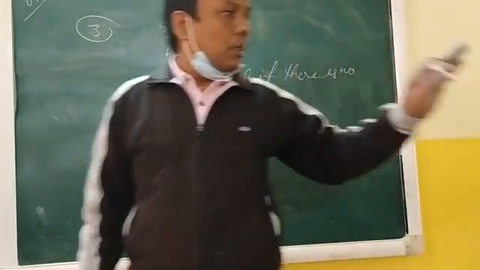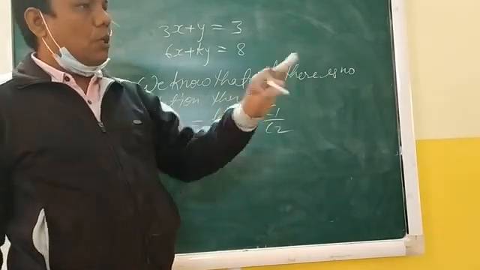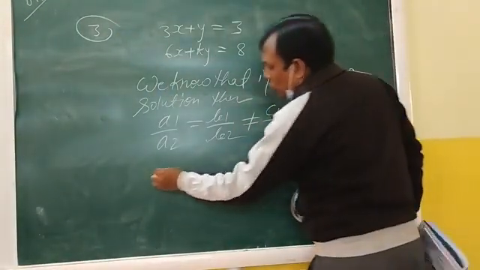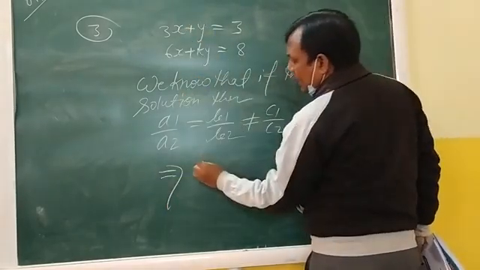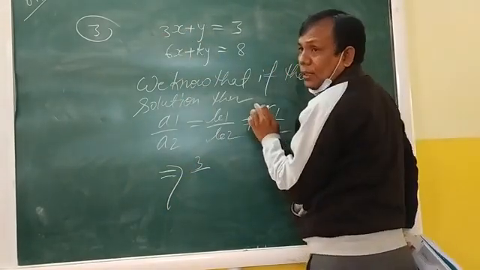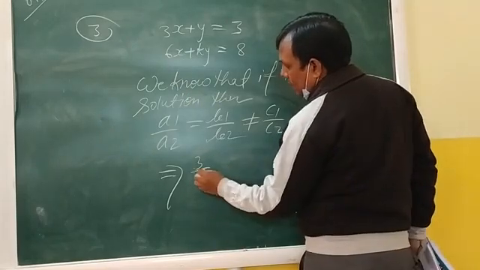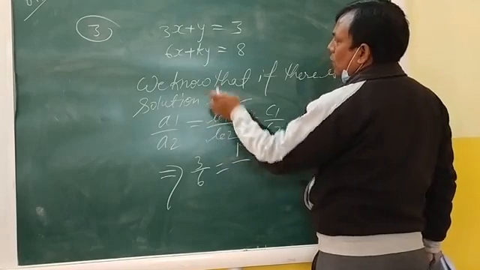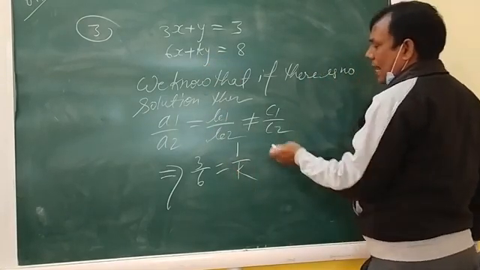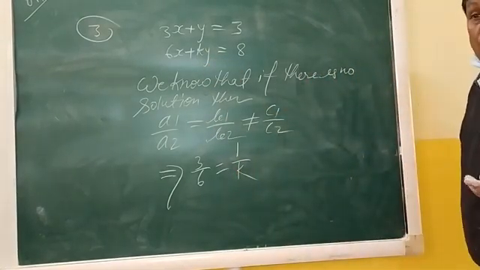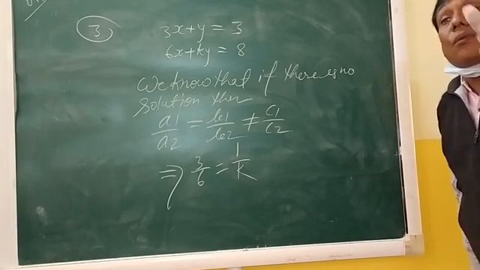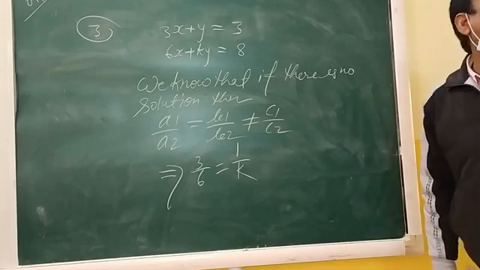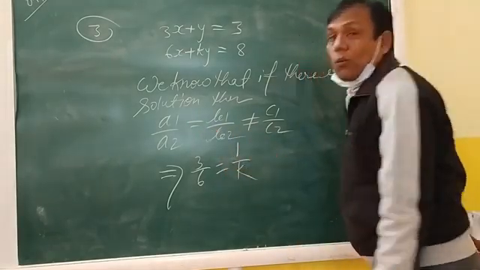Okay? You don't have any problem watching from there. Nice. So what will you write? A1 is 3, A2 is 6, so 3 by 6. B1 is 1, and B2 is k. And no need to write the not-equal part, because the question asks for what value of k, so we will take only the equal part.